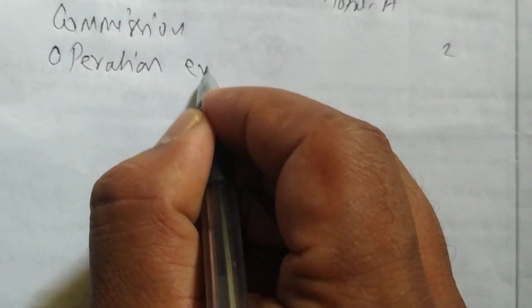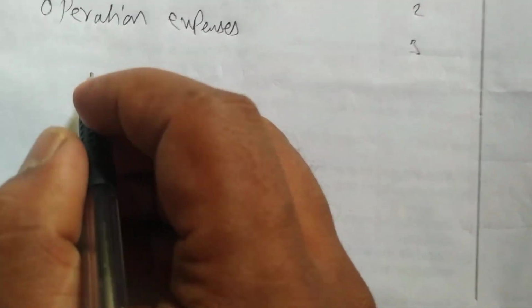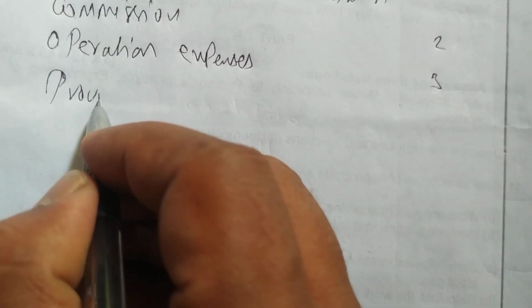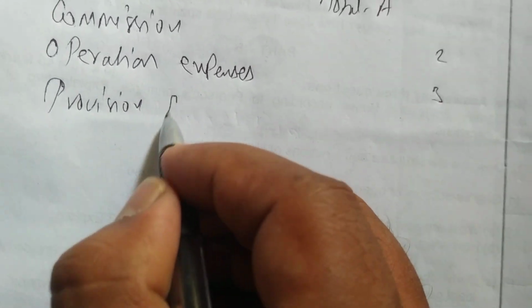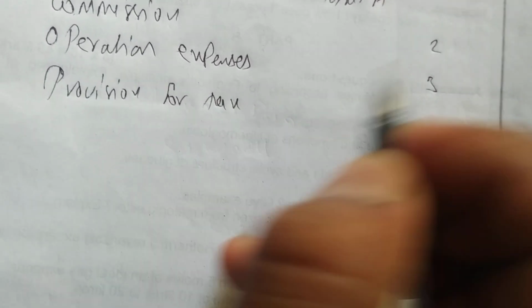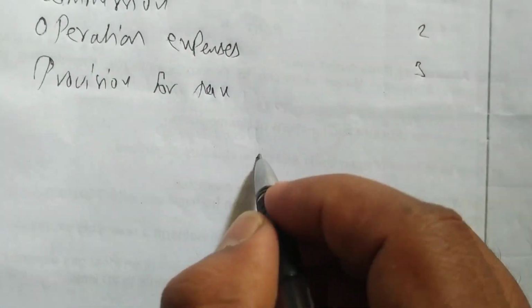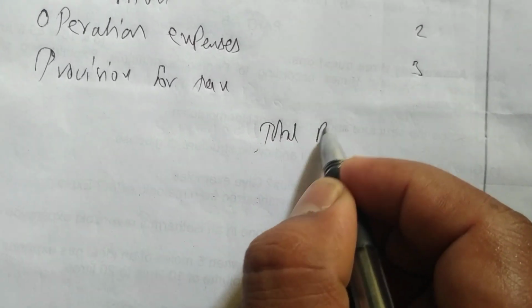Under this we have to write operating expenses, Schedule 3. Then we write provision for taxation. There is no schedule for provision of tax. Then we have to do total B.